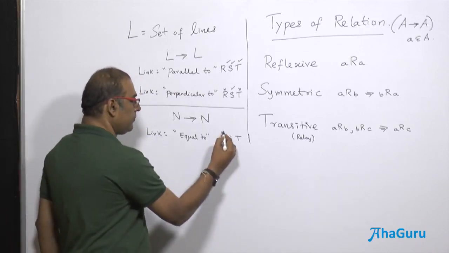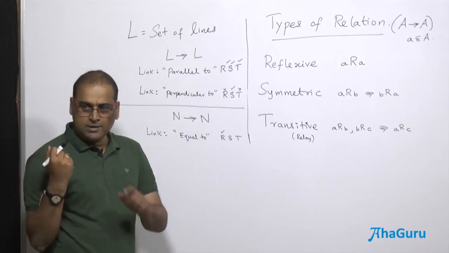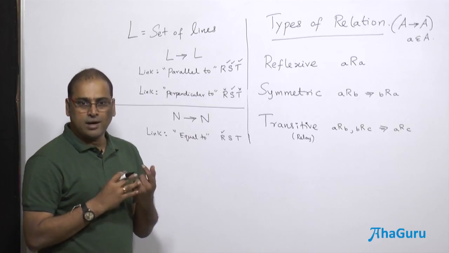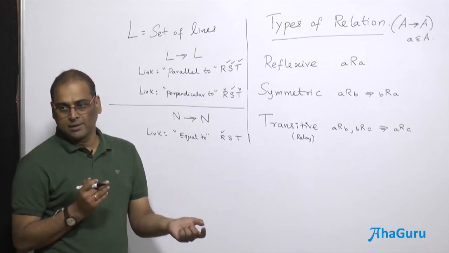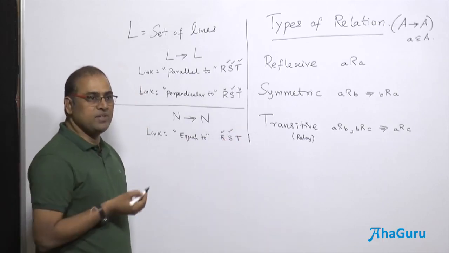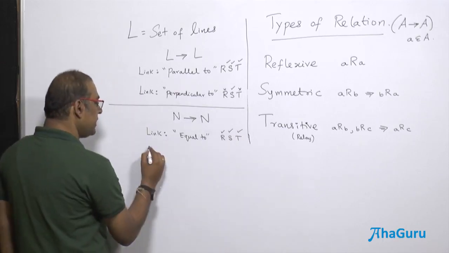Yes, reflexive. Right? If a number is equal to another number, is that number equal to this? Yes. It's not only the knowns, even unknowns: x equal to y implies y equal to x. x equal to y equal to z implies x equal to z. Good, this is quite easy.